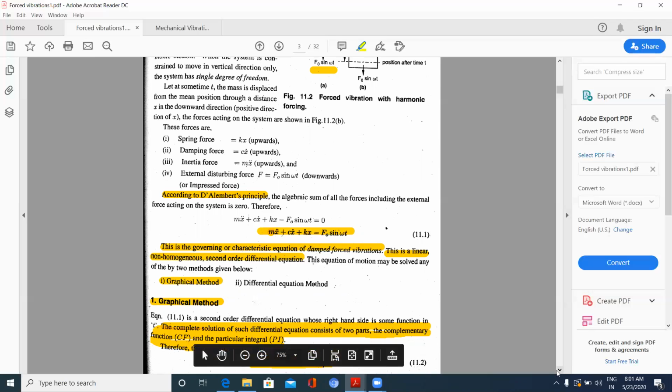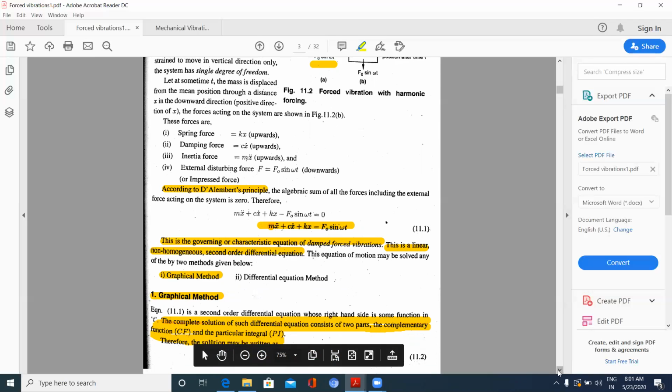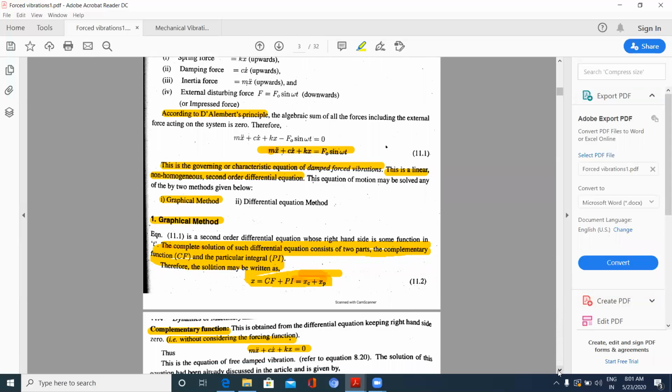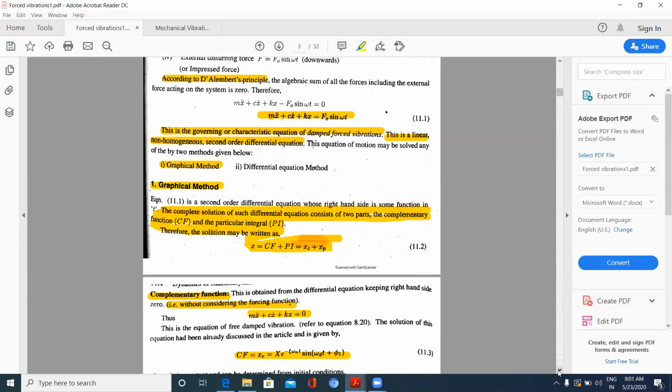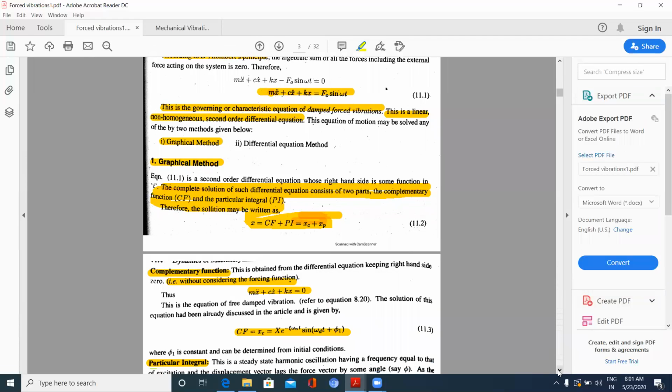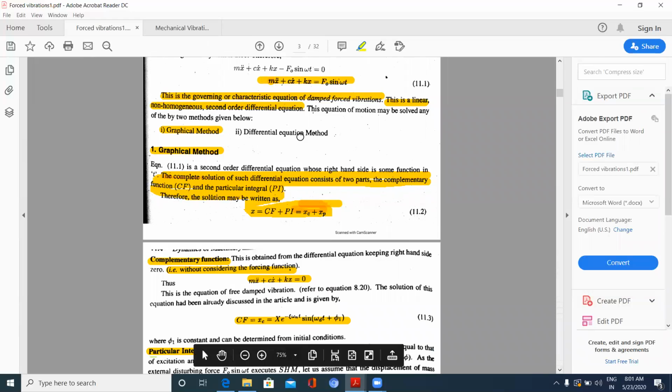Now, to solve this equation, the above one is a linear non-homogeneous second order equation. I am going to solve that equation to get the x value, x dot value, x double dot value, or maximum amplitude A. I am going to solve it by the graphical method. Two methods are there: graphical method and differential equation method. Now coming to the graphical method,